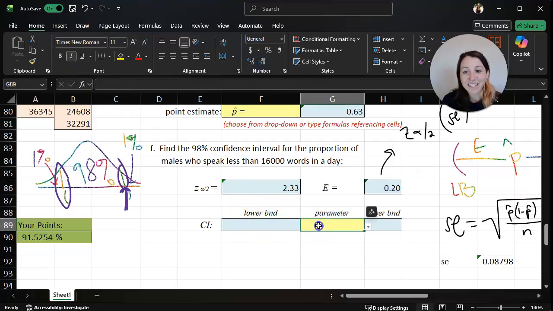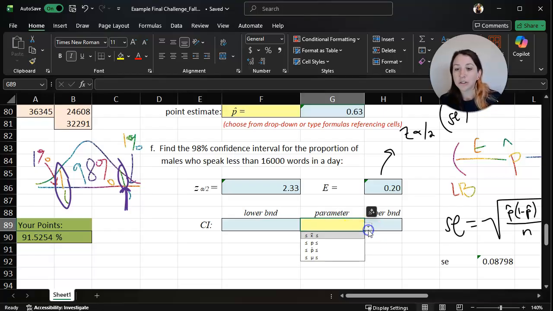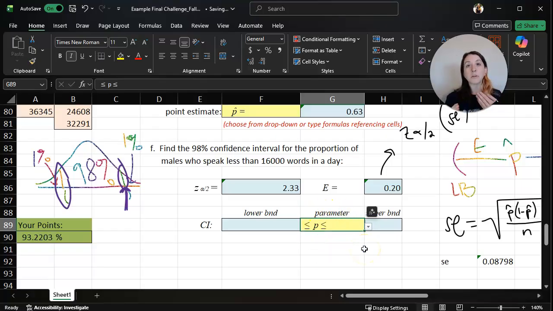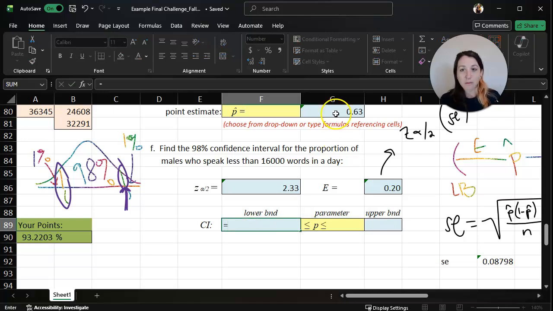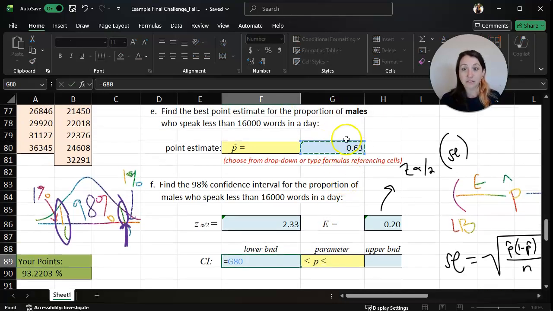Okay, finally, for our confidence interval, our parameter is the population parameter. So we're estimating the population proportion based on our point estimate, which is the sample proportion. Our lower bound, we take our point estimate, which is this value.